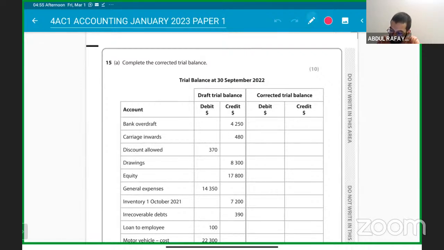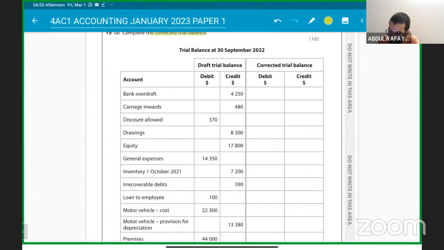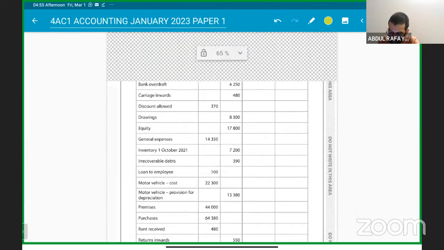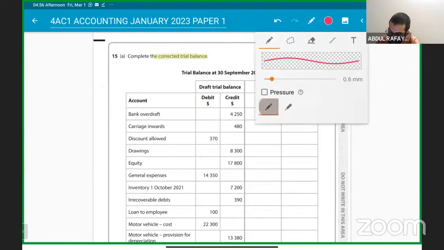It's not difficult, it's not tricky. Question number 15 talks about, sir, complete the corrected trial balance. It must be that some of the information might be recorded on the wrong side. So something that is an asset, to be recorded on the debit side, must have been recorded on the credit side. These types of mistakes must have been made and we have to get them correct. So we have to complete the corrected trial balance here. Okay, understood? Got it?